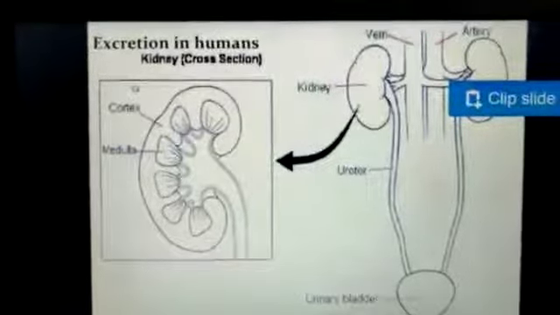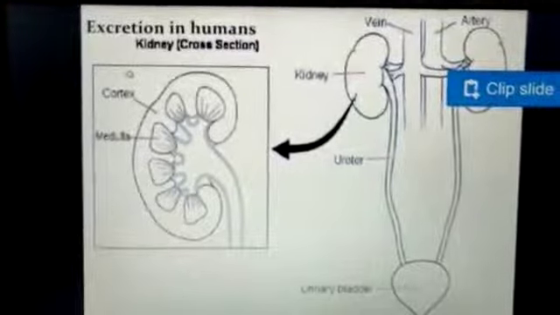So understand, students, there are three modes of excretion. What are the three modes of excretion? Uricotelic, ammonotelic and ureotelic. Human beings are ureotelic. Now today we are going to study excretion in human beings. Excretion in human beings takes place in the kidneys. They help in the removal of urea.